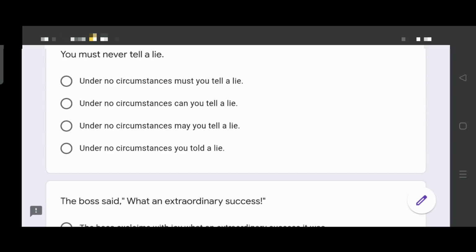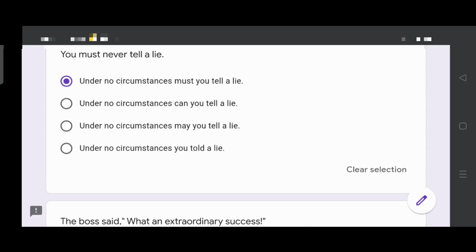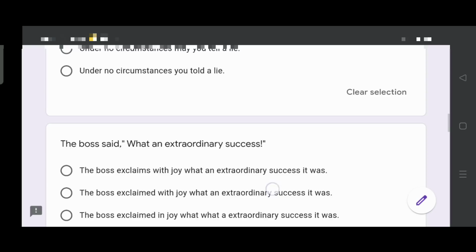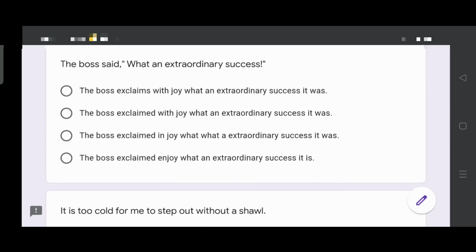Under no circumstances must you tell a lie. It is your duty, your moral obligation that you must not tell a lie under any circumstance. Hence, the first option is the right answer. Now, a direct-indirect speech.